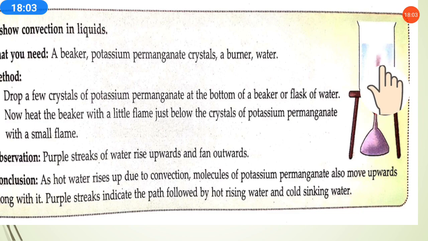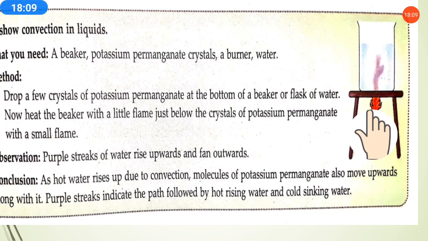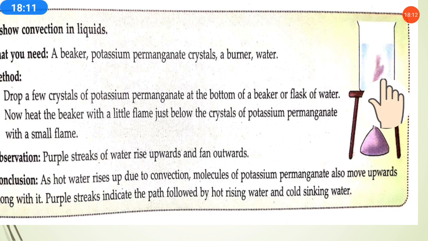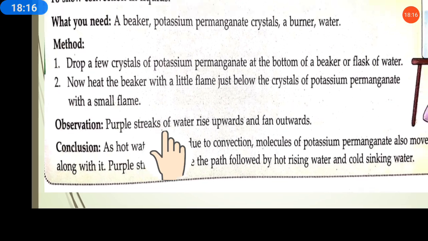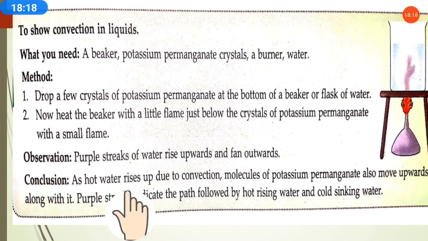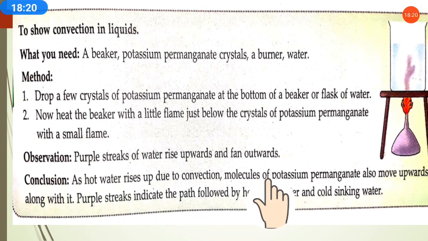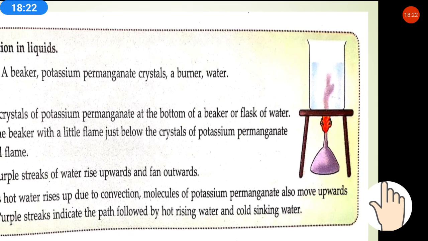So the streaks of this purple crystal will also move with the water, upwards. It is showing that as hot water rises up due to convection, molecules of potassium permanganate also move upwards.